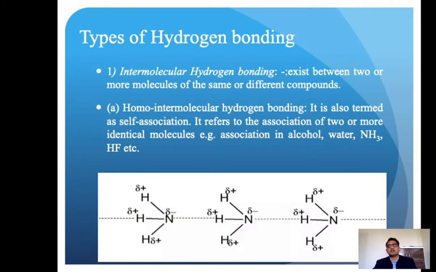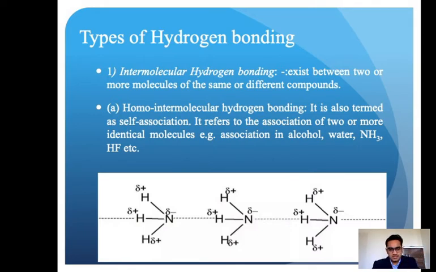So it refers to the association of two or more identical molecules. Identical in the sense that these two molecules are the same, and hydrogen bonding will happen. For example, association in alcohol: two molecules of alcohol, ethanol or methanol. The same type of association occurs with water, two molecules of water and their hydrogen bonding, and ammonia, two molecules of ammonia. HF is also given as an example.